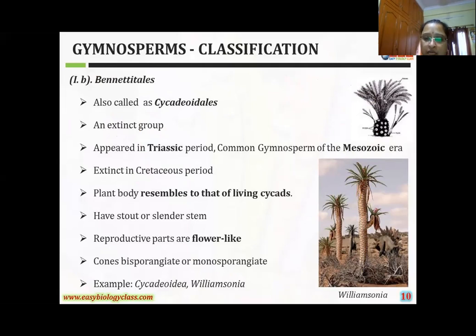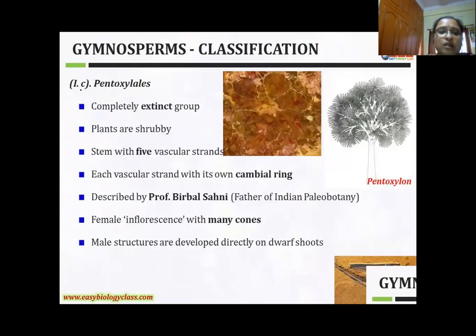The best examples in this Bennettitales order are Cycadeoidea and Williamsonia. Another name is Cycadeoideales. This is the second order. And the next one, the third order, is called Pentoxylales.